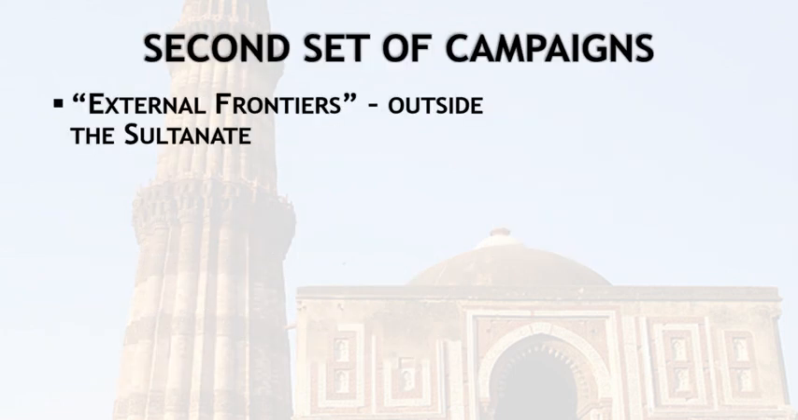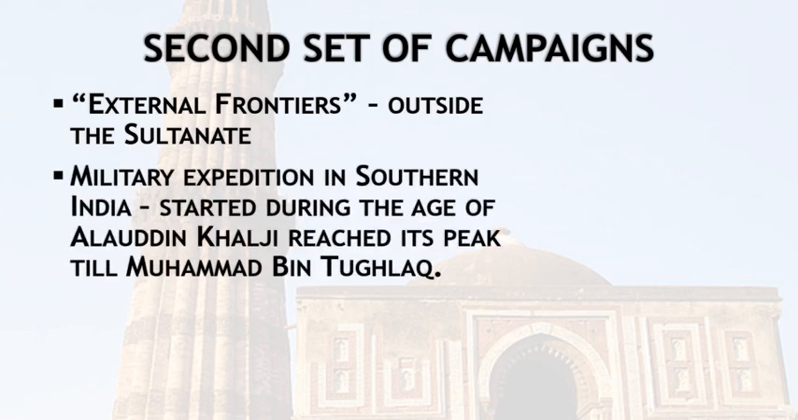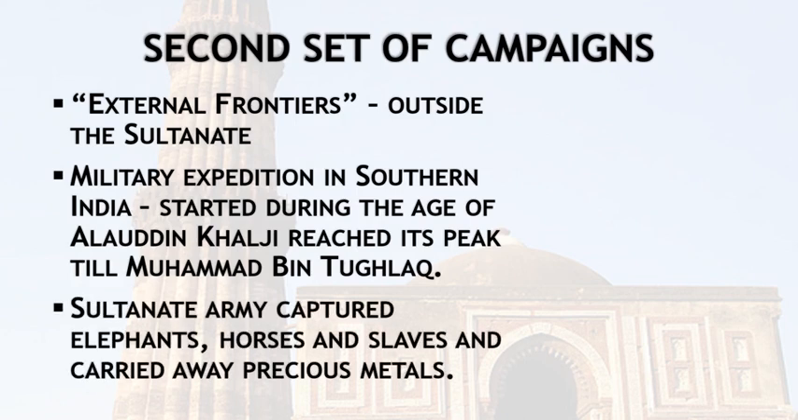The second set of campaigns was done for the external frontiers. The external frontier was the area apart from the sultanate, meaning outside the sultanate. In this, two important rulers, Alauddin Khalji and Muhammad bin Tughlaq, led many military expeditions in southern India to control it. After that, whenever the sultanate won a part of land, they captured elephants, horses, slaves, and carried many precious materials also.